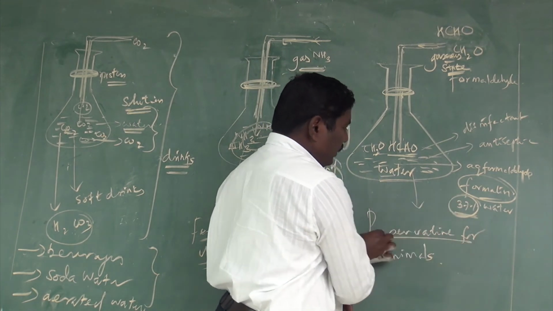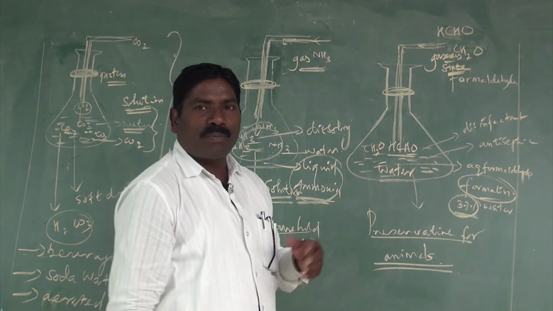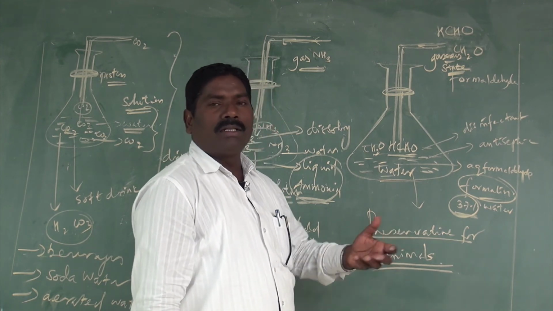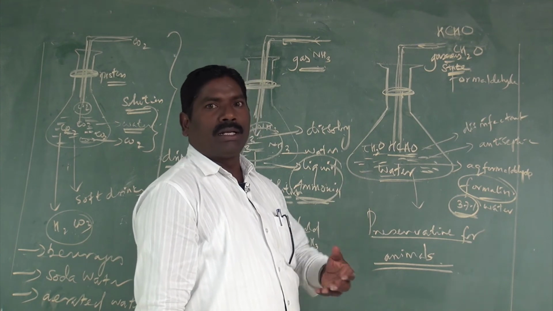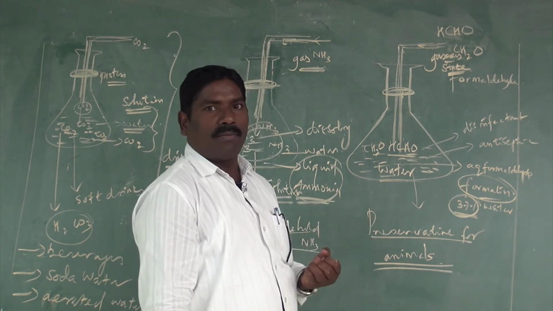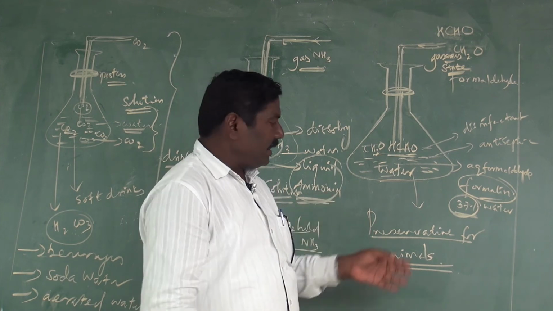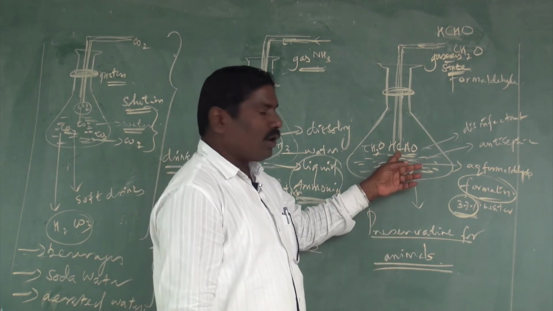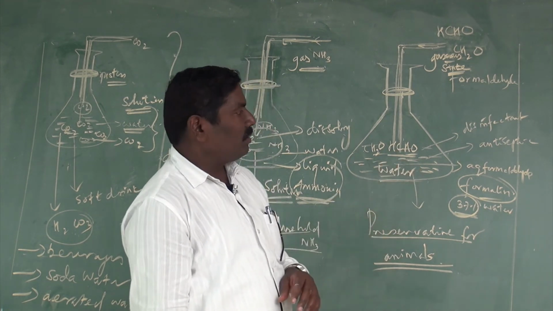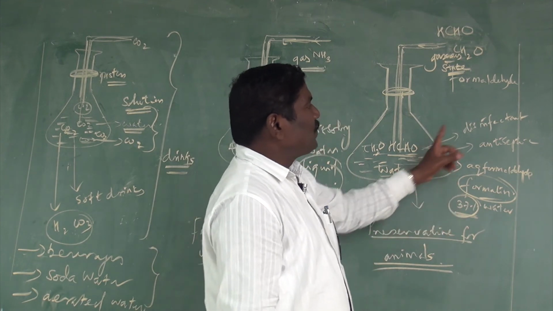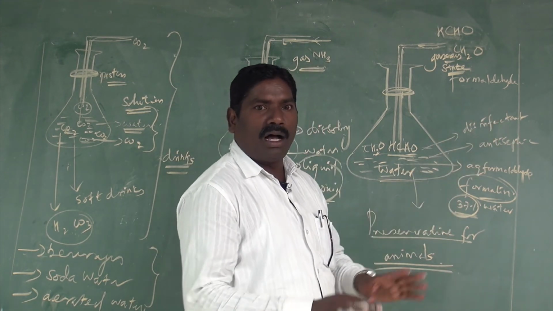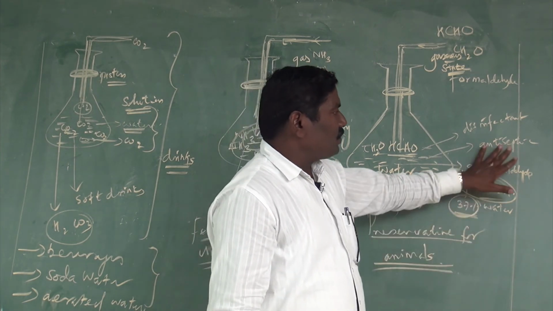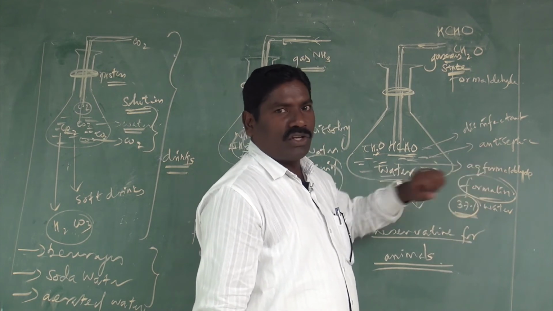Formalin is used as a preservative of animals, especially biological specimens like the heart or kidney, which are stored in the zoology lab. They can be kept inside the formalin for a long time. It is also used as a disinfectant in houses, and as an antiseptic in medicinal chemistry.